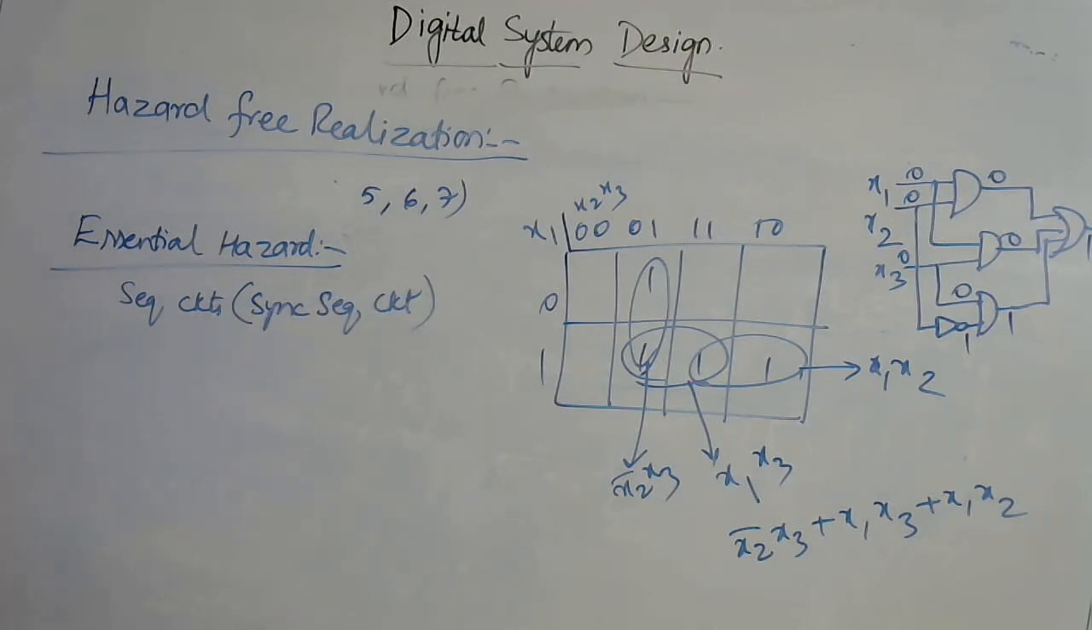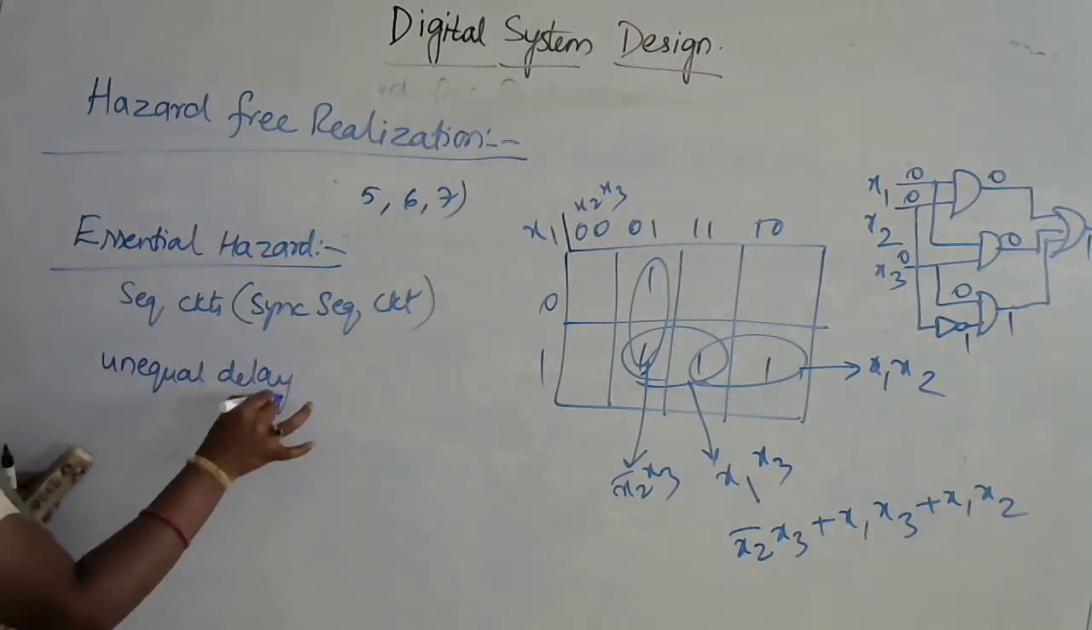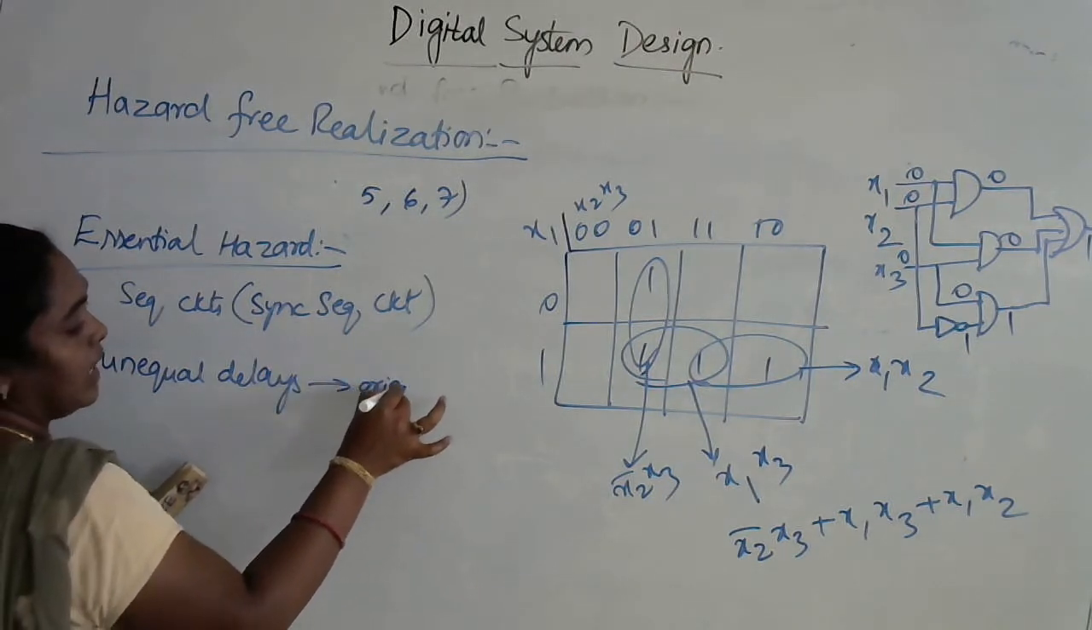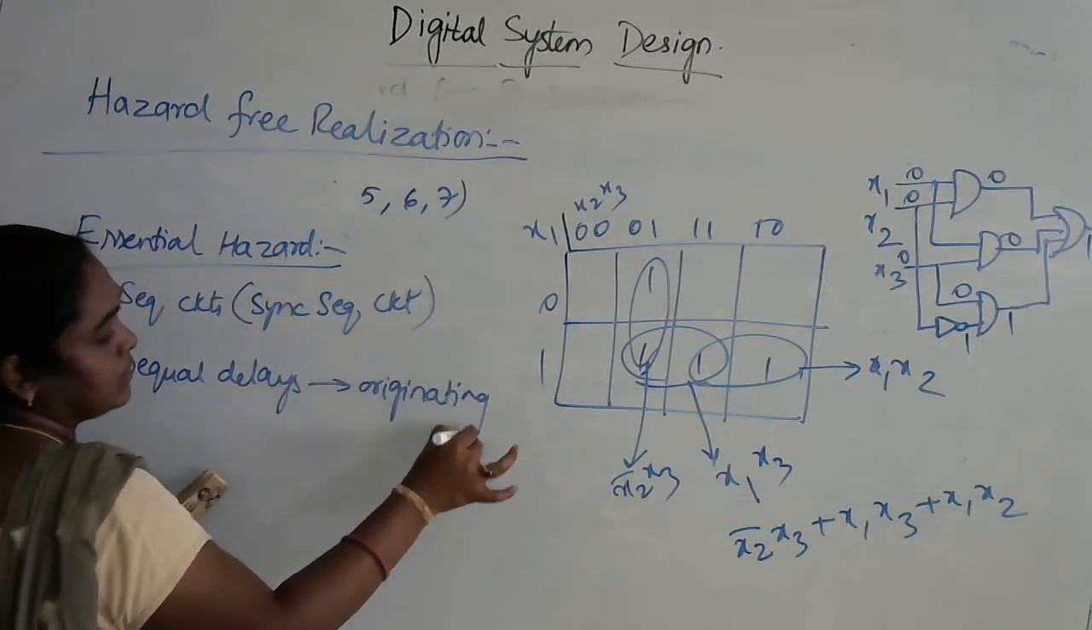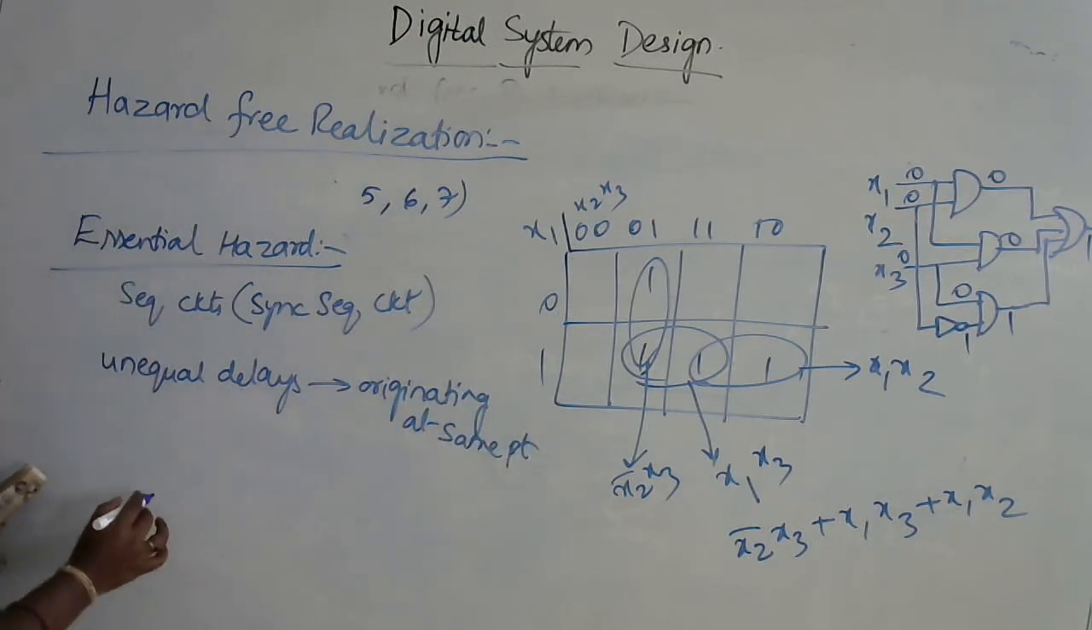Just remember, a sequential circuit is a circuit in which output depends upon the present input as well as the past output. So here in case of an essential hazard, because of unequal delays, and all these delays are originating, starting at the same point, whatever delays we are getting, those hazards are called essential hazards.